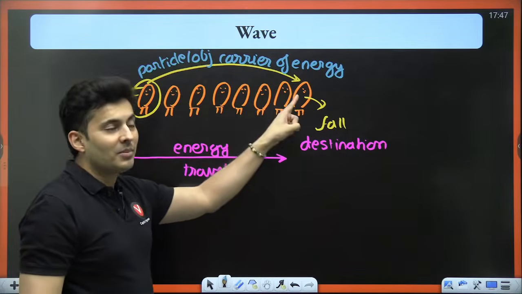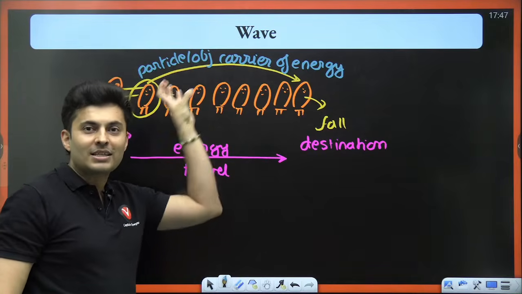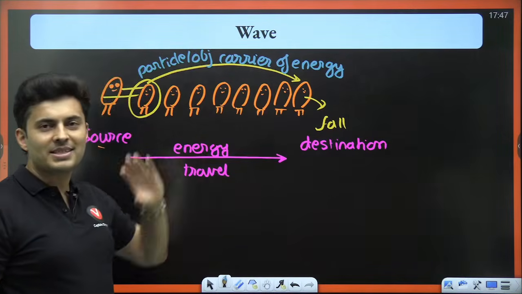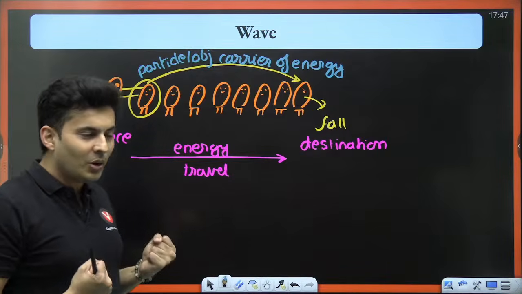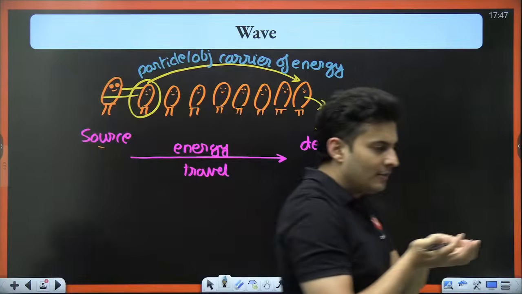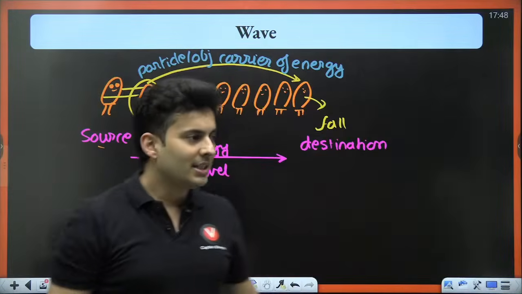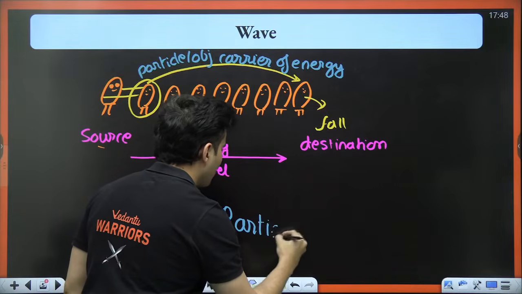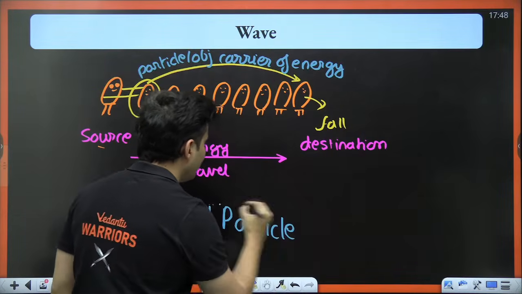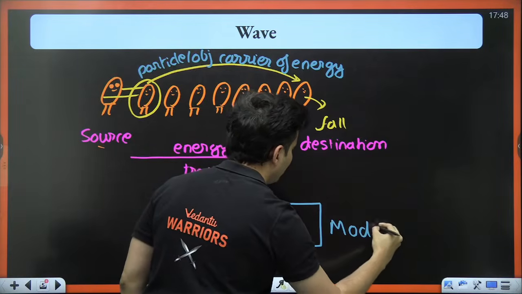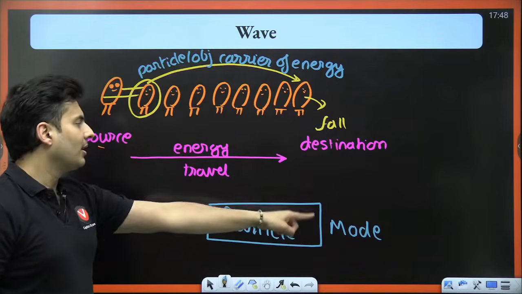The particle itself went, the body itself went from point A, that is the source, to point B, which is the destination. Okay, the particle itself carried. It's like, okay, I will take this and I will go. That is one way. That mode is called the particle mode, and that is the opposite of a wave basically. So that is called the particle mode of energy transfer.